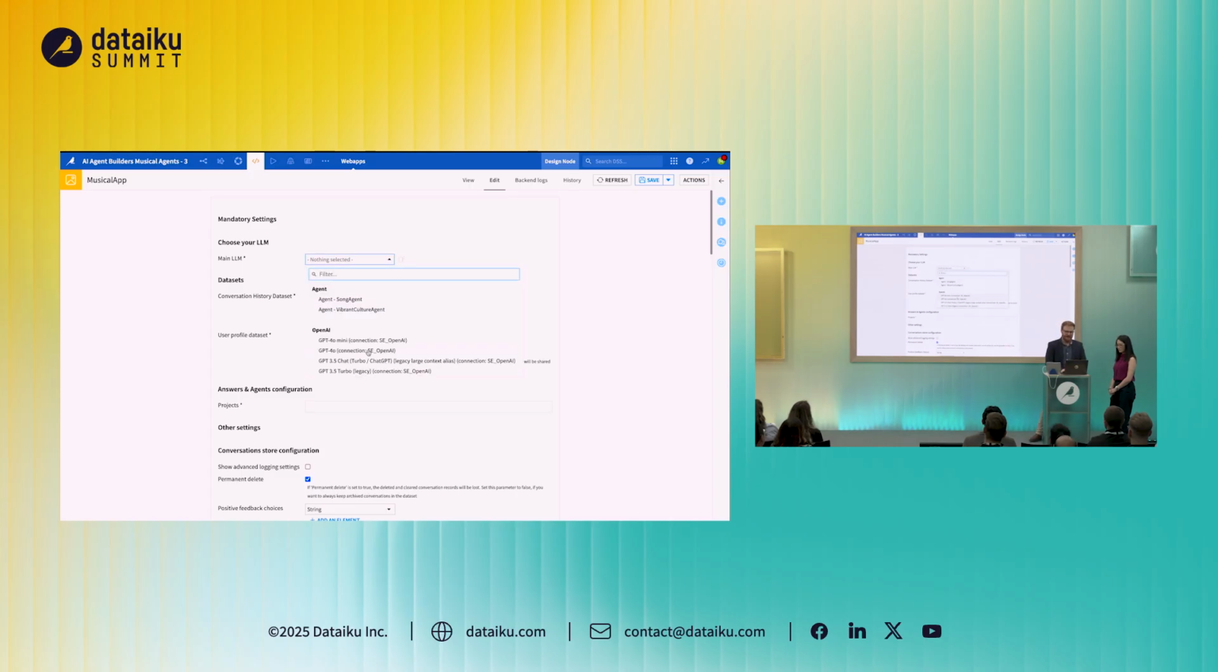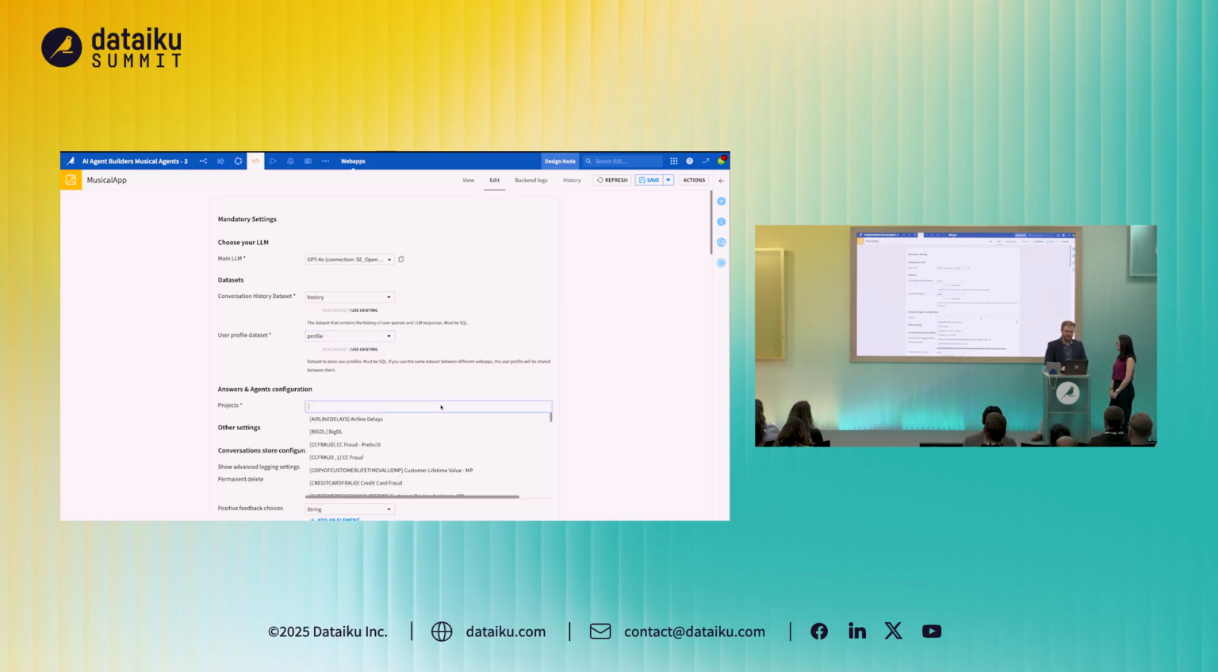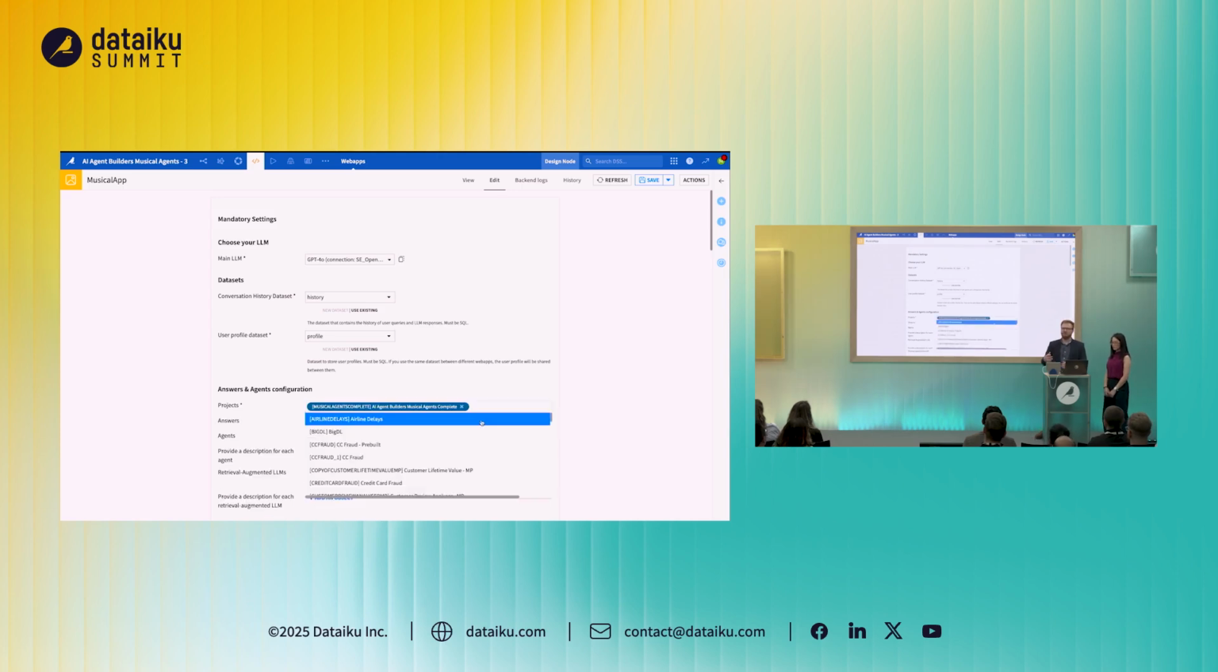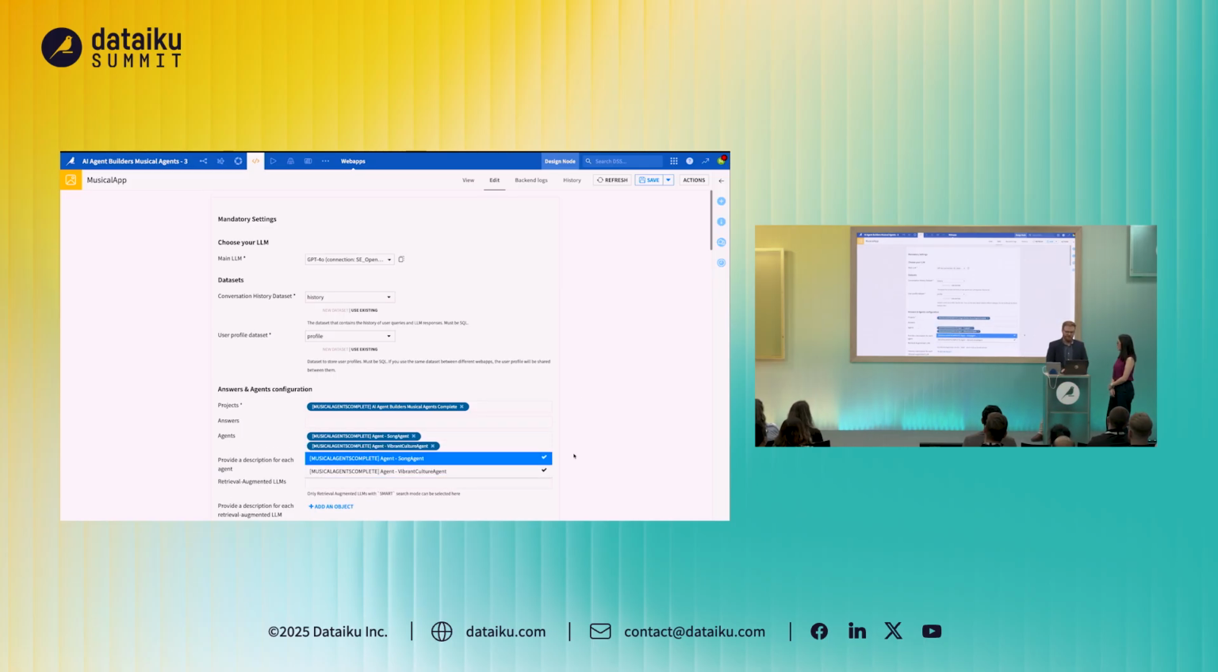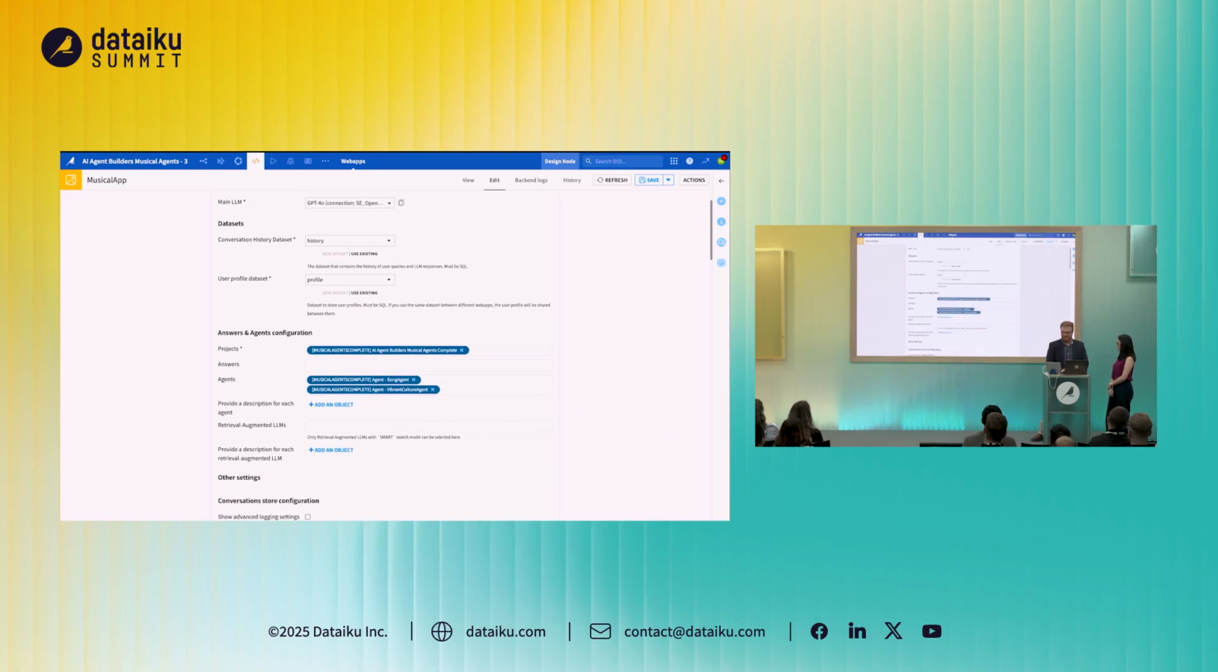We can come in and select our main LLM, and then we select our history and our profile data set. These are important for keeping track of the conversations that we're having with our agent. Next, because we're using Agent Connect, we can connect to agents and agent tools that have been created in other projects that I have access to. Security is always front of mind when it comes to Dataiku, so I only have access to projects that my group or my user in the platform has access to. That also follows through to the agent and agent tools that are available. So I'm going to select the song agent and our vibrant culture agent that we selected in our previous step.